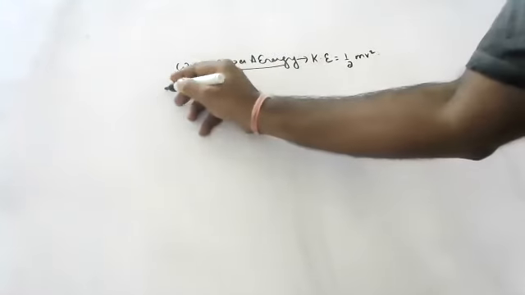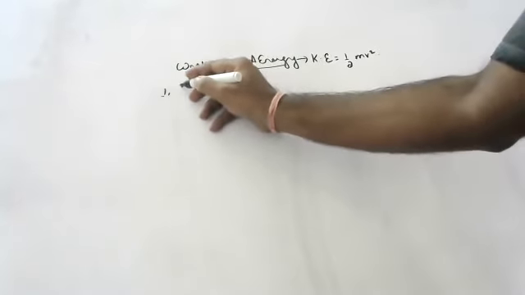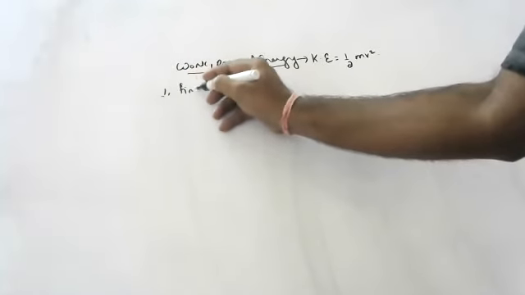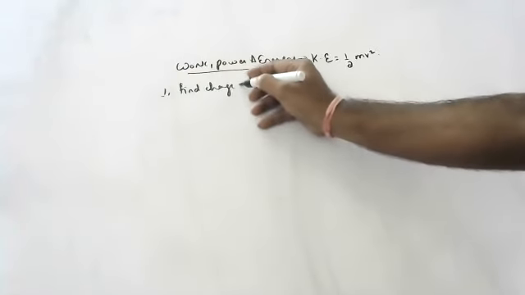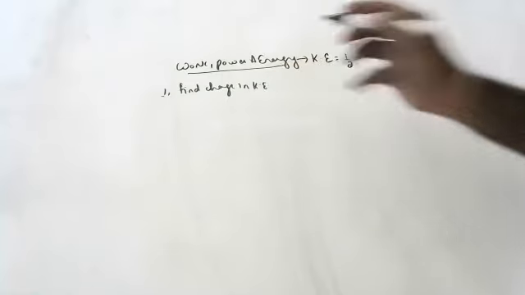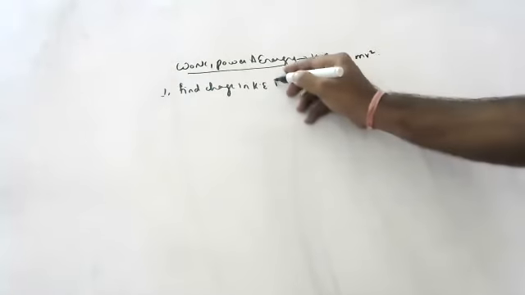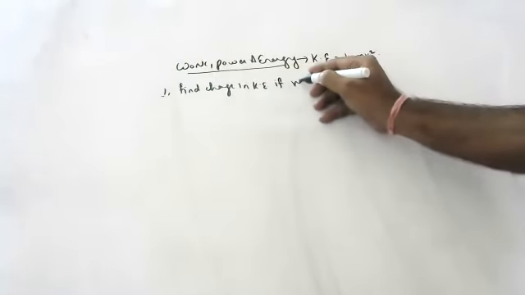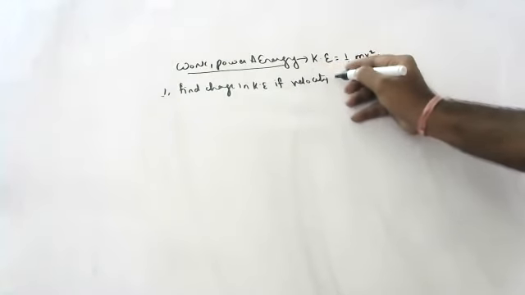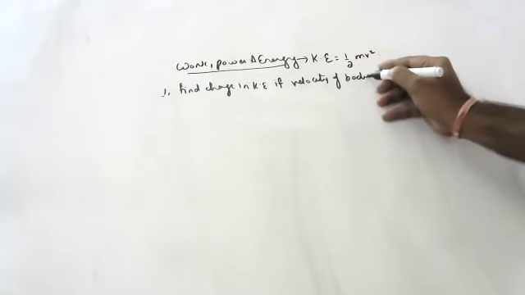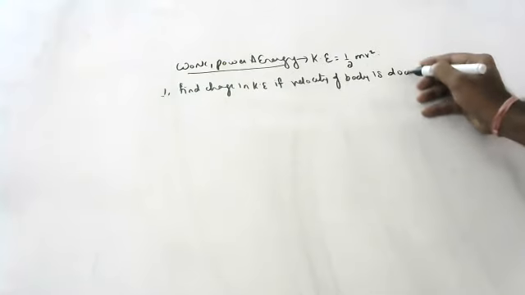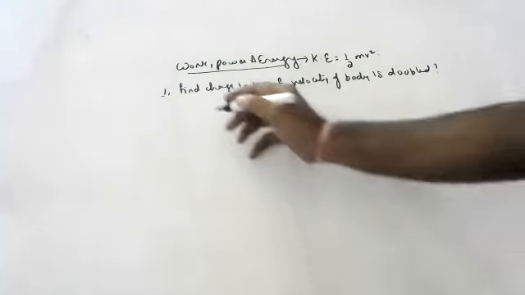So children, on this, some questions come like this. Example: find change in kinetic energy if velocity of the body is double. This is the question. Find change in kinetic energy if velocity of the body is double.